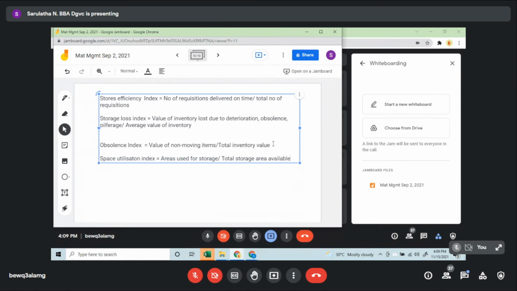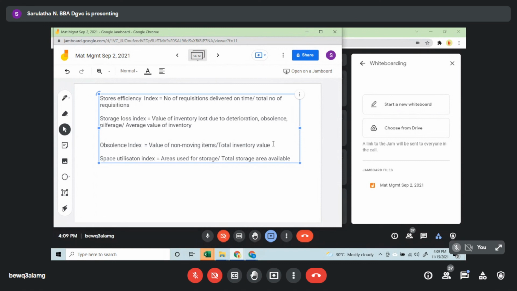Though you have a big store, if it is not used, you are spending a lot of money on maintenance, and rent or lease. You are losing money because it is not used efficiently. So space utilization index would be the area used for storage by total storage available.